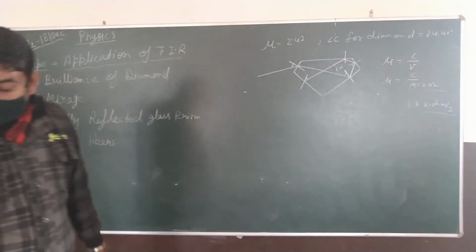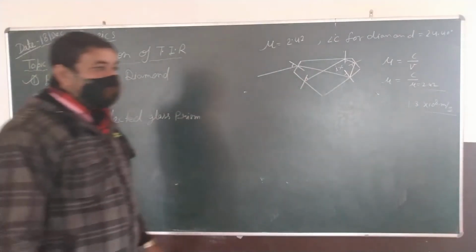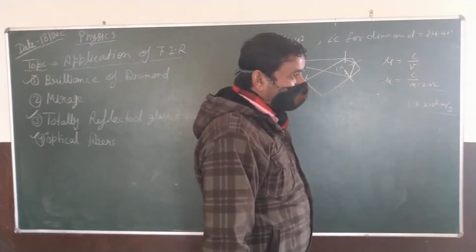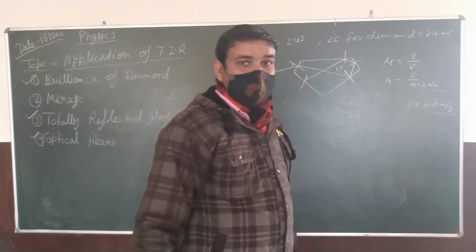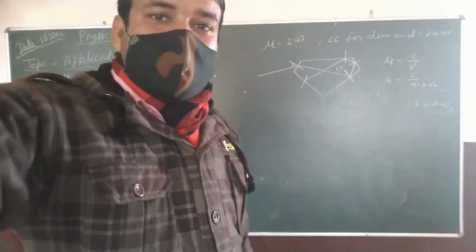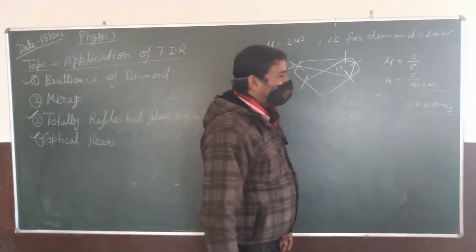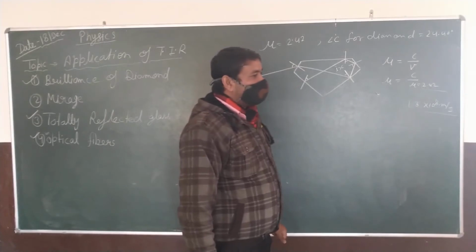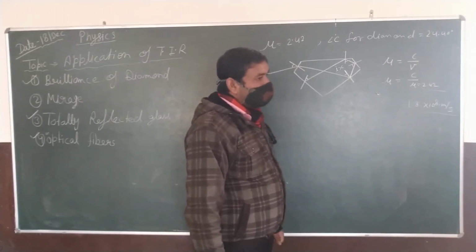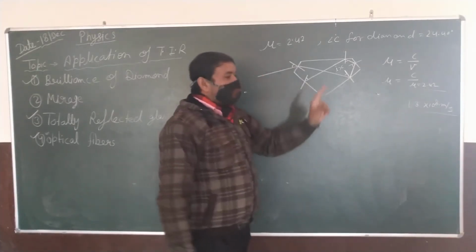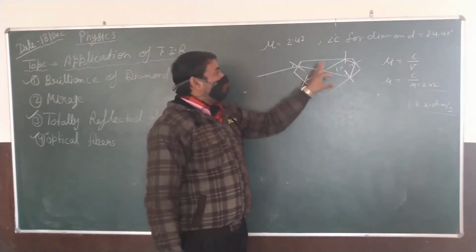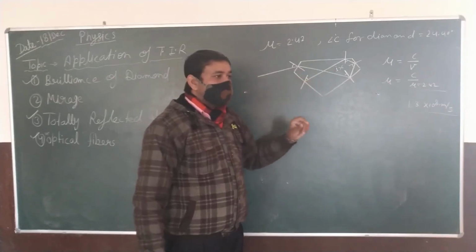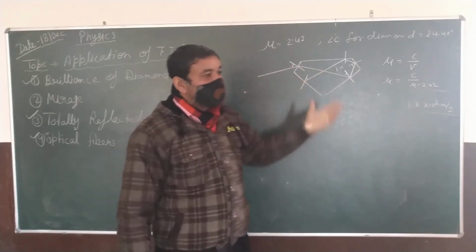Your question is, if the light does not emerge out from the diamond, how do we observe its brilliance?